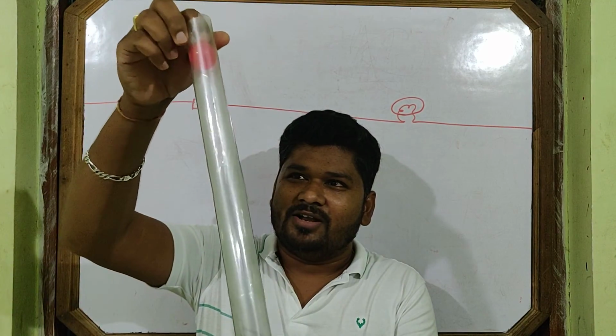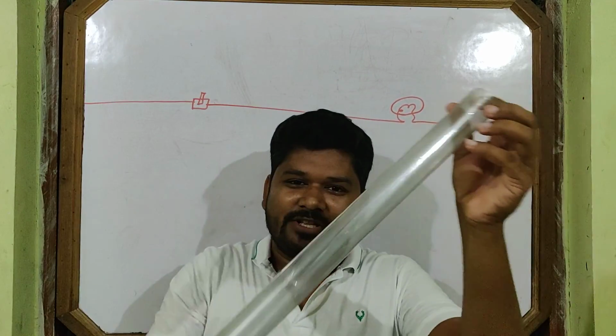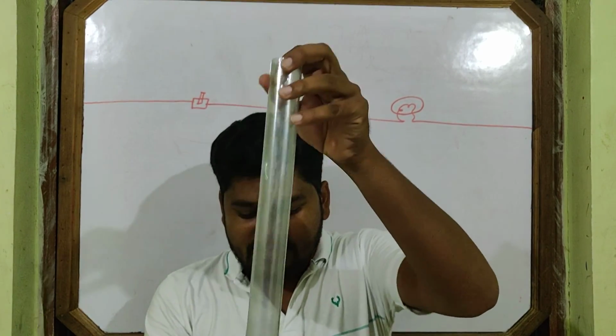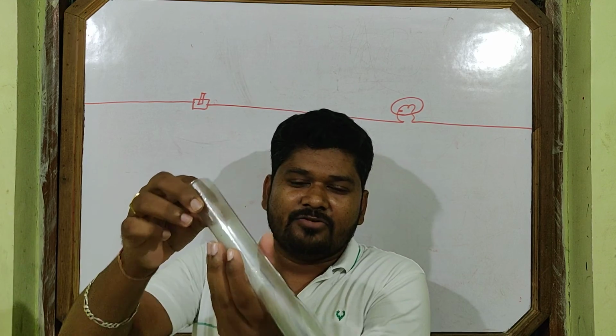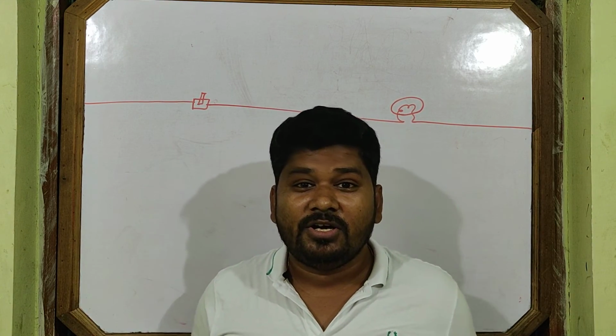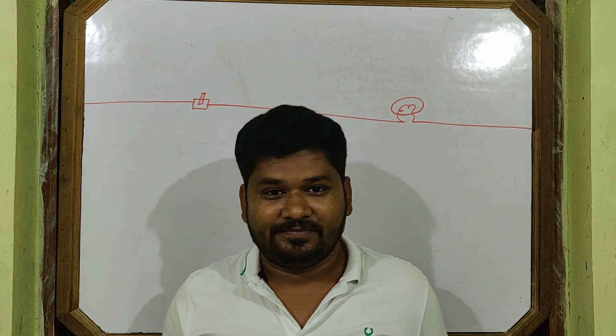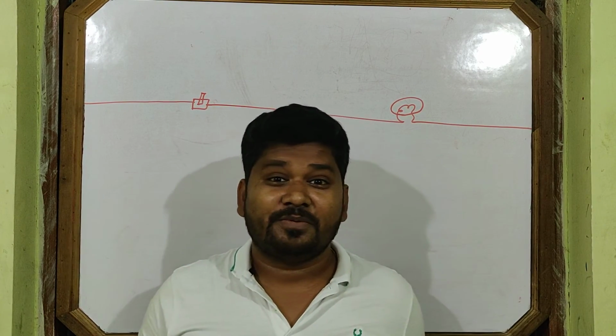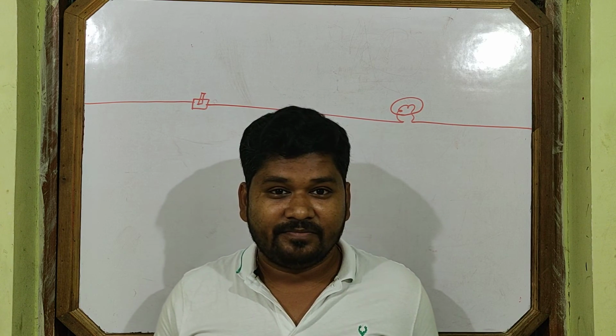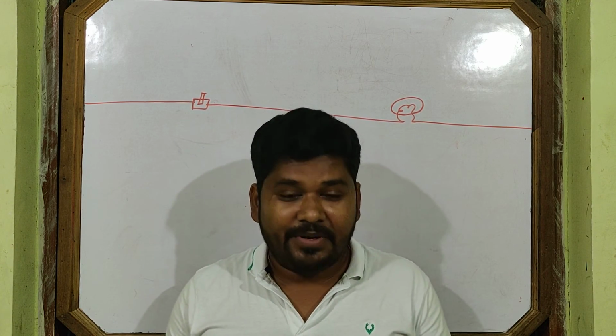Your pink electron will take time to reach here. But you should not be bothered about the electron which starts the motion from the switch, because everywhere electrons are there.